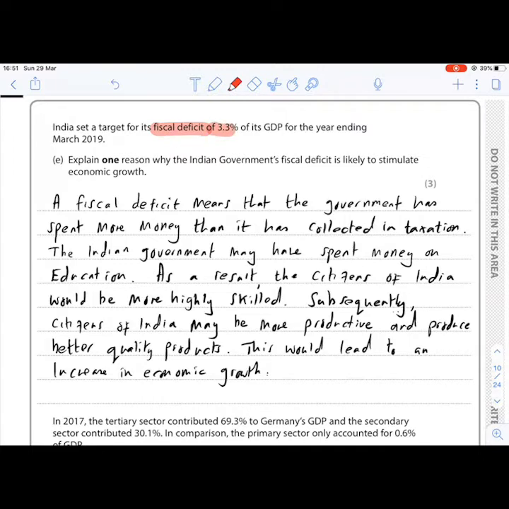So we're saying 3.3. So the government of India already know that because they're setting a target for fiscal deficit, they already know that tax is going to be less than government spending. They know they're going to spend more than they collect via taxation.